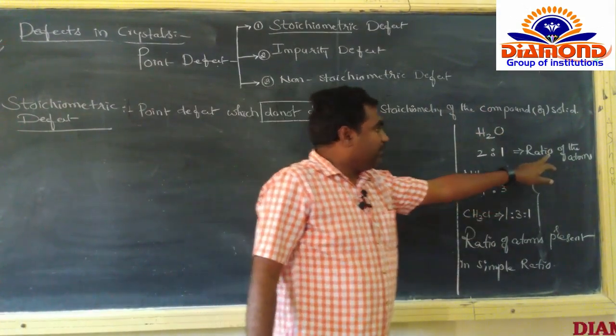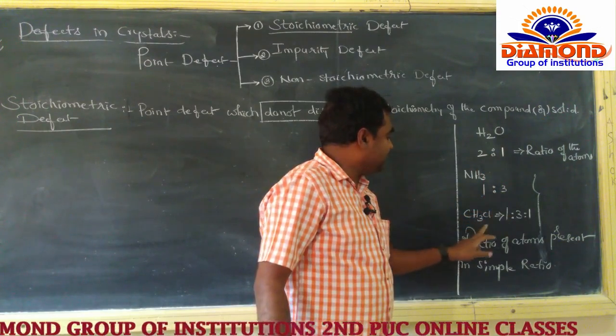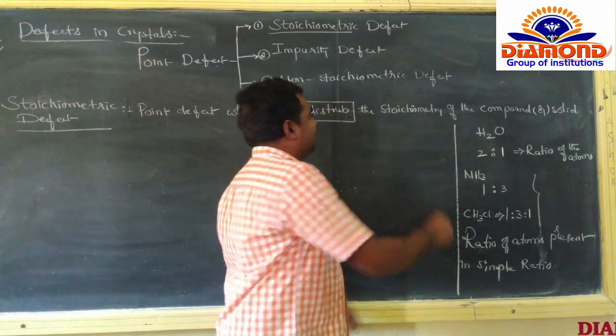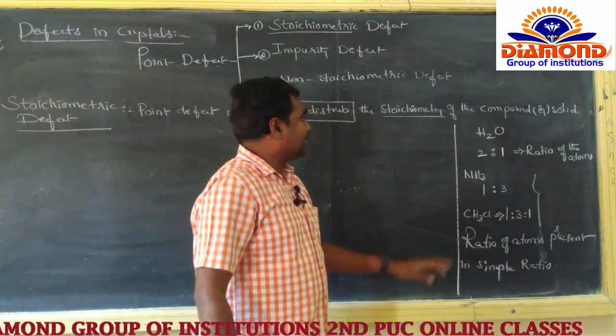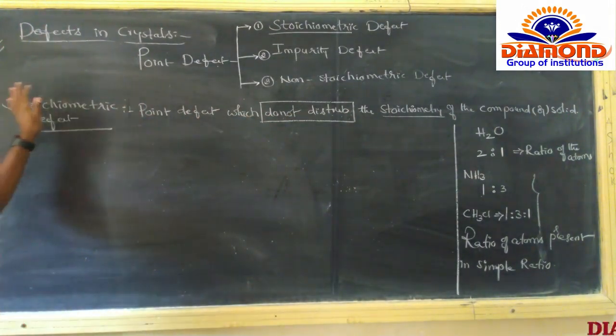The compounds in which the ratio of the atoms is present in a simple ratio are called stoichiometric compounds. If the stoichiometry is not disturbed, then that defect is called the stoichiometric defect.